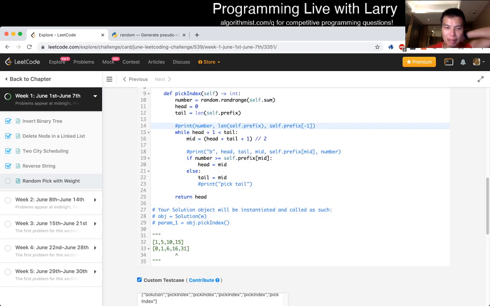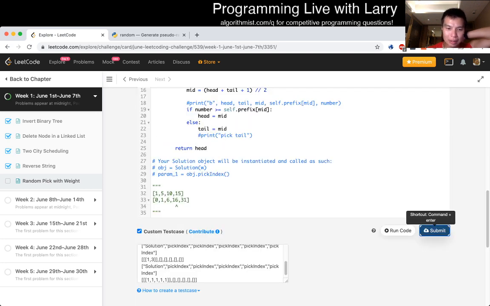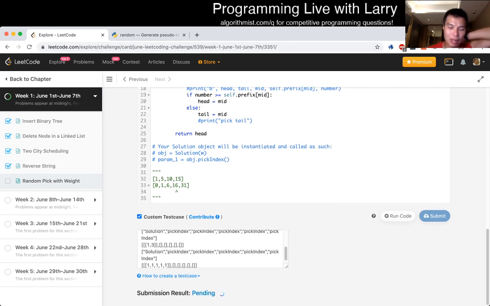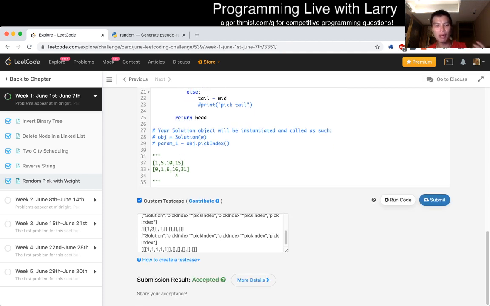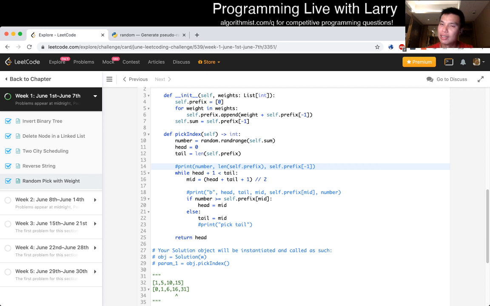Okay, so I'm going to submit this. The problem with these things is that it is hard to test for randomness, and it's very easy to get bias.